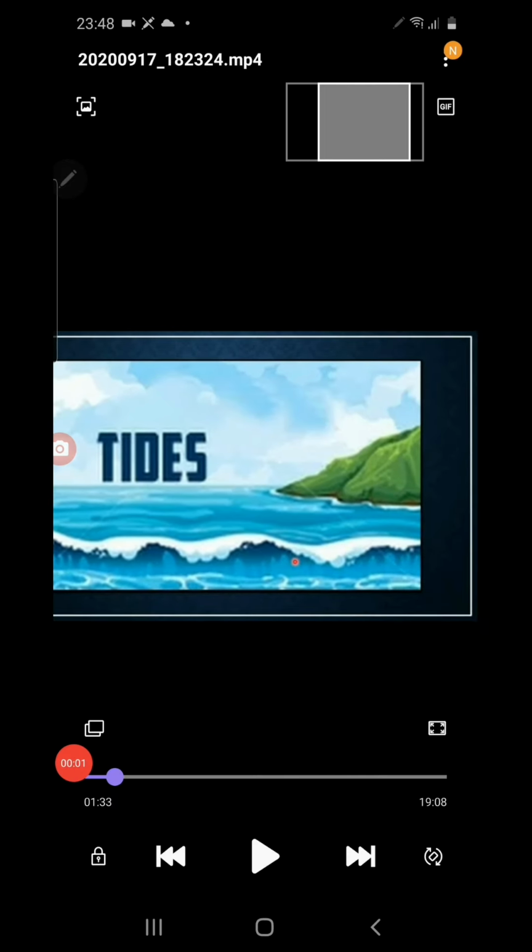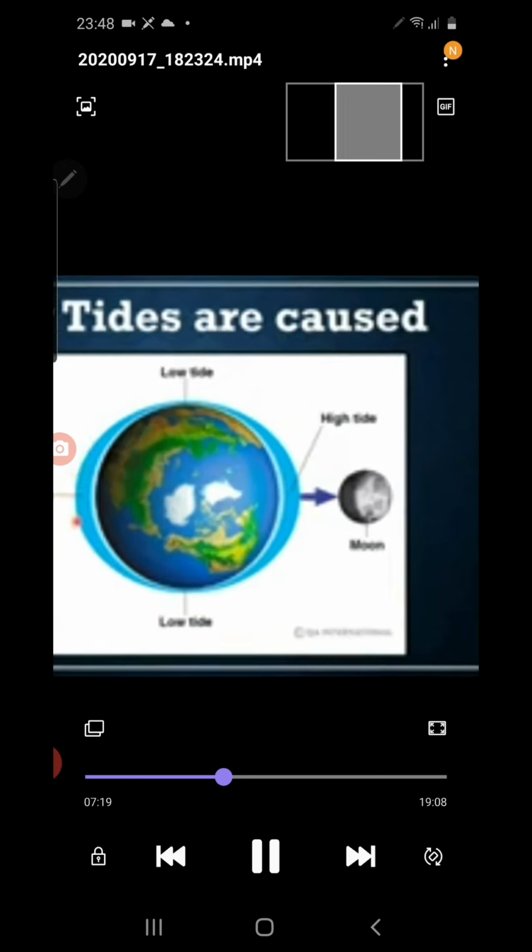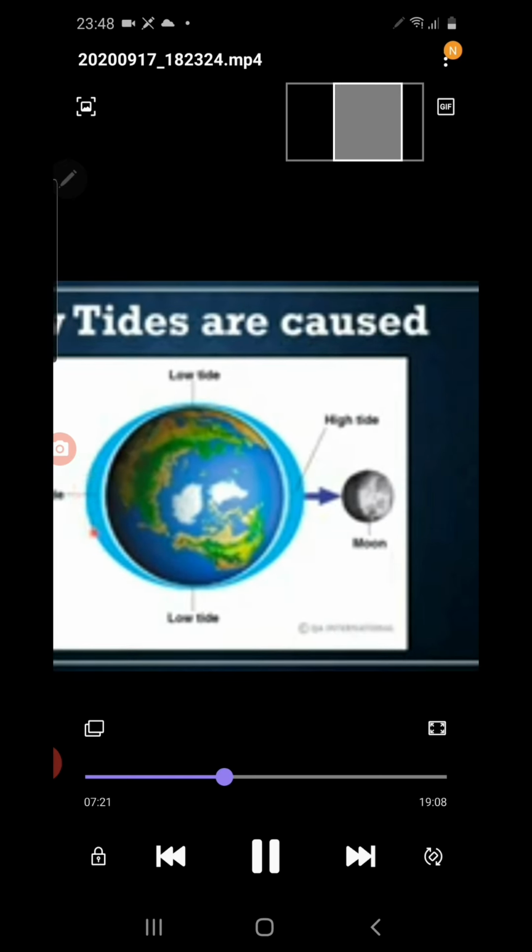Tides occur mainly due to the gravitational pull of the moon. Let's see how. That can be clear from this diagram. You can see here the position of the moon.